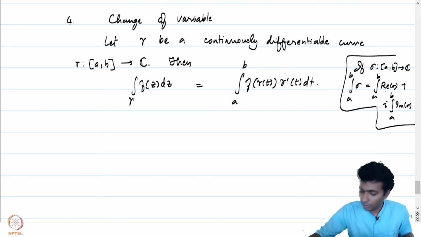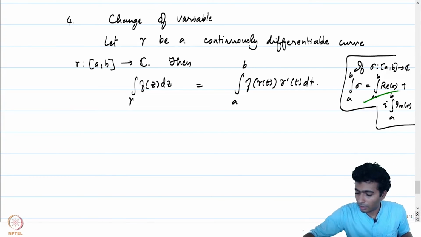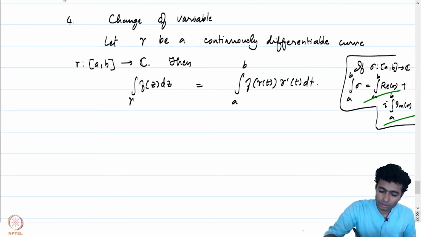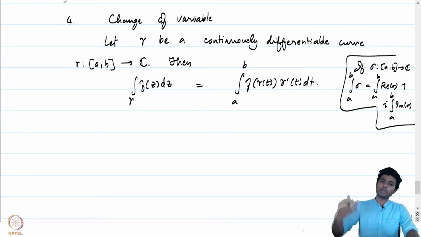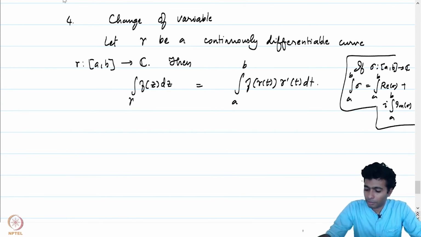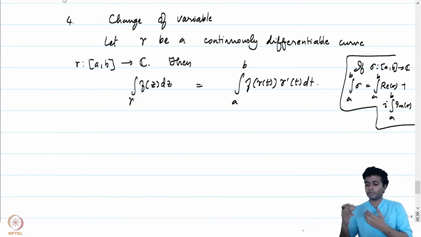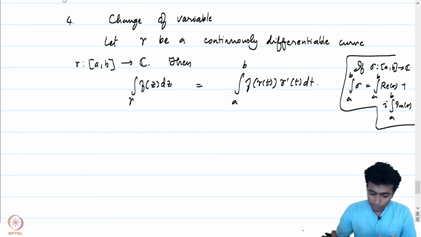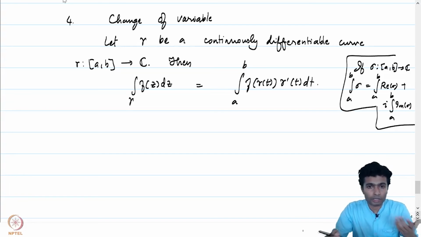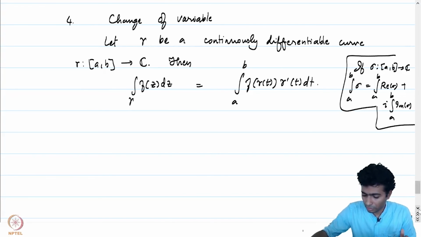So with this definition, the two terms featuring here are simple real valued functions on the closed interval [a, b], and therefore we can talk about the usual Riemann integral in these cases. So f composed with gamma times gamma prime is similarly a continuous function from the closed interval [a, b] into C, and we can talk about the integral from a to b of this particular function. What this property tells us is that that's going to be the same as the integral of f over gamma that we have defined. It's not surprising.